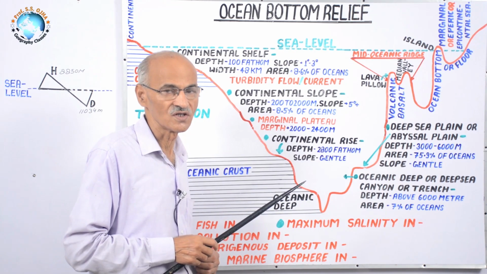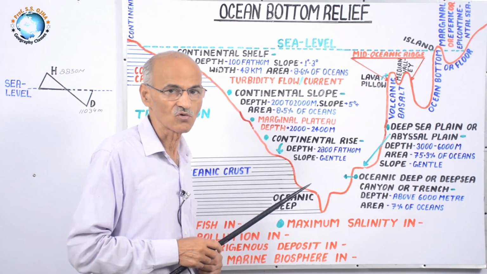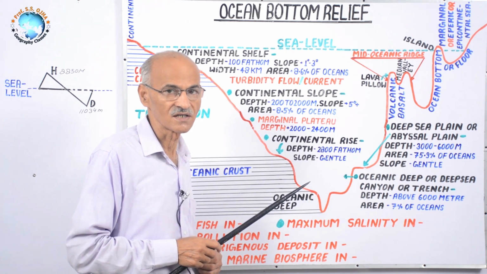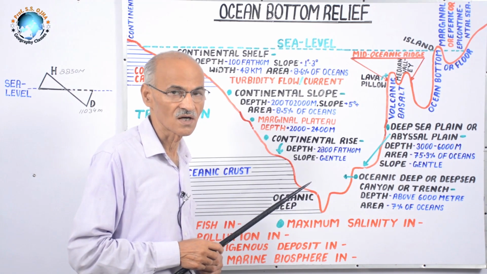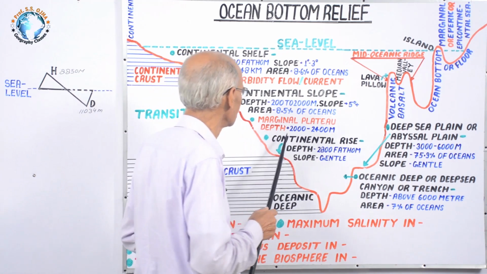If you see the South Atlantic Ocean map to the east of Argentina and Brazil, there is a Bromley Plateau in South Atlantic Ocean, which is an example of marginal sea.